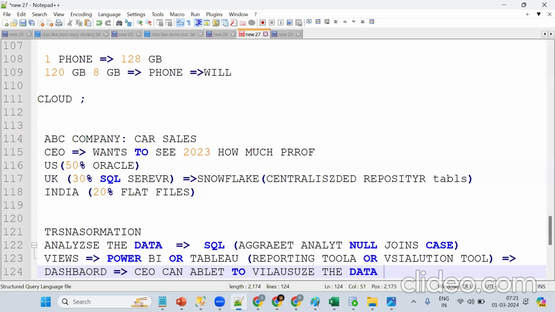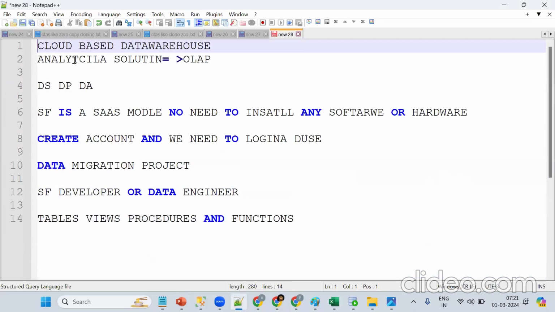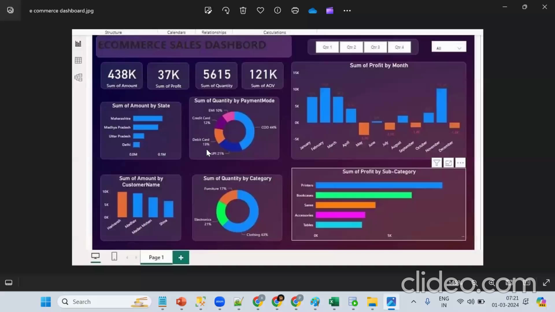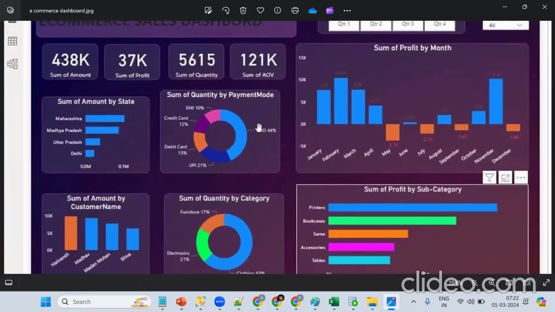Snowflake is mainly a cloud-based data warehouse for storing historical data, data storage, data processing, and data analysis. How can we analyze it? With the help of SQL. The CEO can easily understand this much amount, this much profit, this much quantity, and how many payments happened. Most of the payments are cash on delivery, and mostly you get this in Maharashtra. Got the point? So they can easily relate to it.